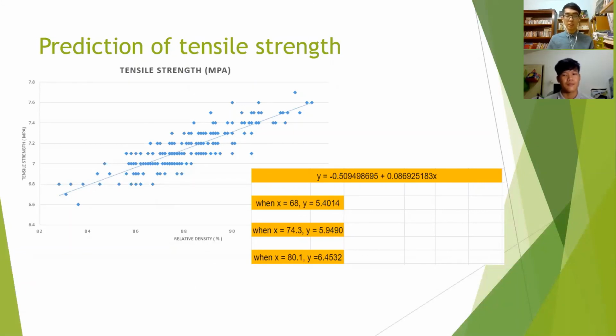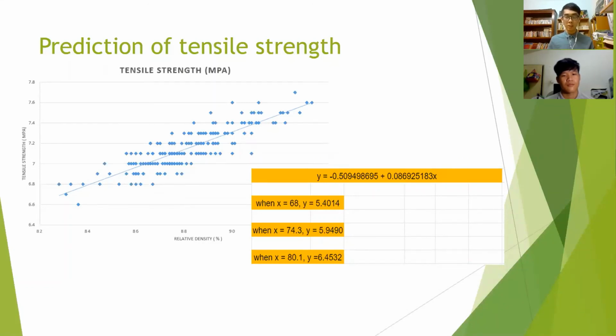Then for question QD, we have to determine the prediction of tensile strength by using the given relative densities of 68%, 74.3%, and 80.1% respectively. We have plotted a graph of tensile strength against relative density, this scatter diagram, and we obtained an equation from the diagram, which is y equals negative 0.51 plus 0.086x. We substitute the relative density value into x to get the predicted tensile strength.